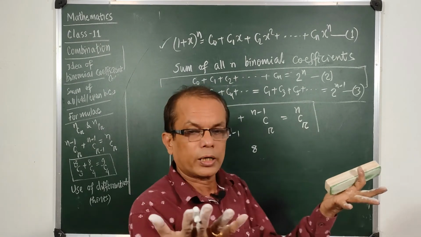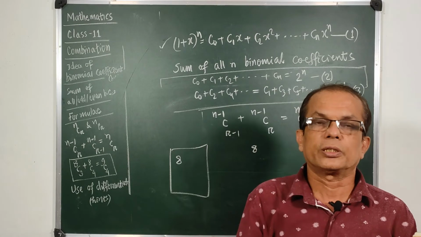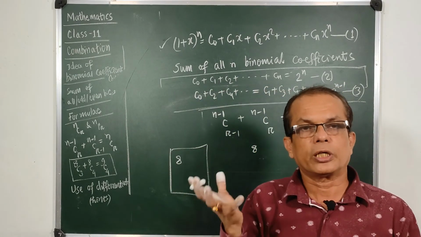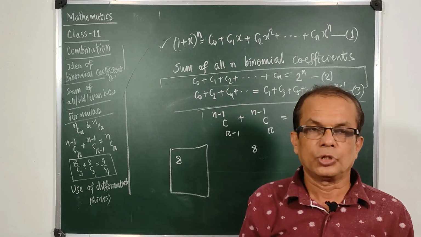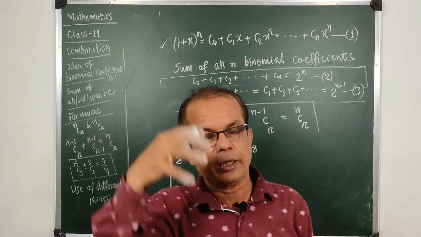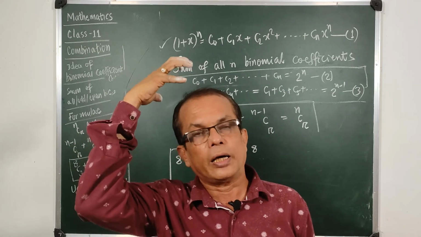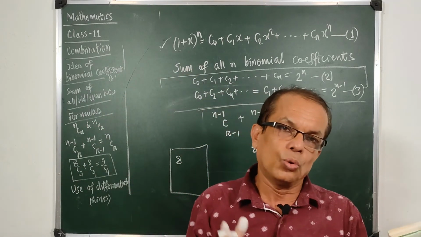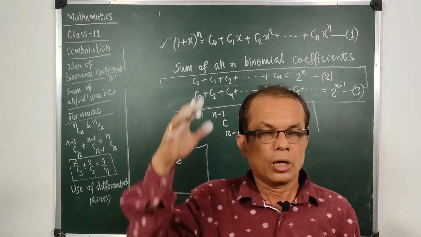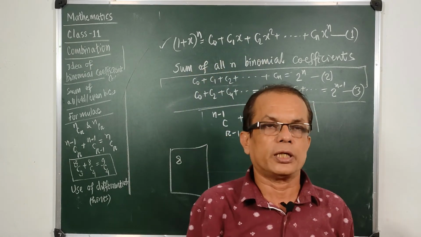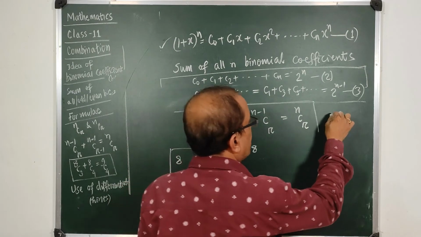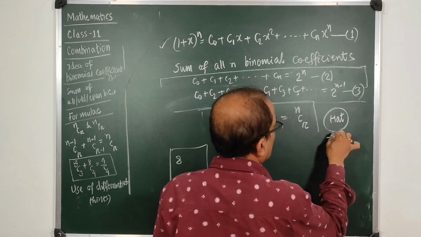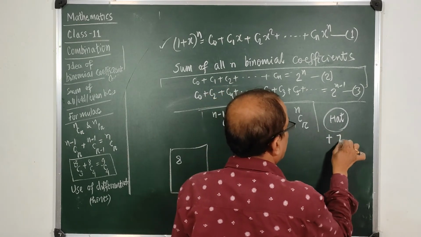Suppose I have 2 hands, I can hold 2 things, and on my 2 shoulders I can keep 2 things. Suppose I can take 4 things at a time, or if I use this head, I can take a hat, a cap here. So I have 5 places, 2 hands, 2 shoulders and a head to carry 5 things at a time. So I have a hat or a cap to carry, a hat plus suppose 7 objects are there,